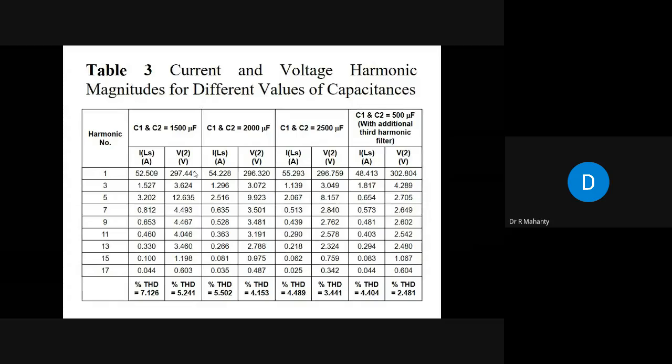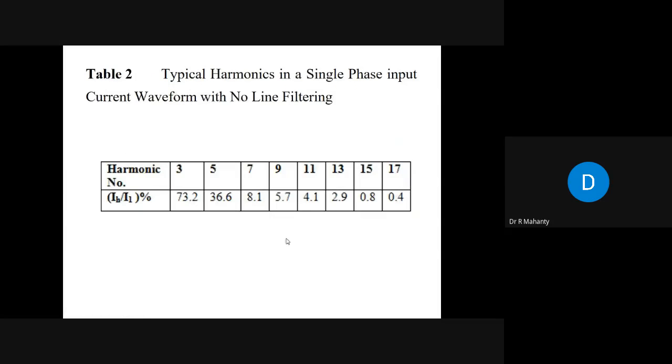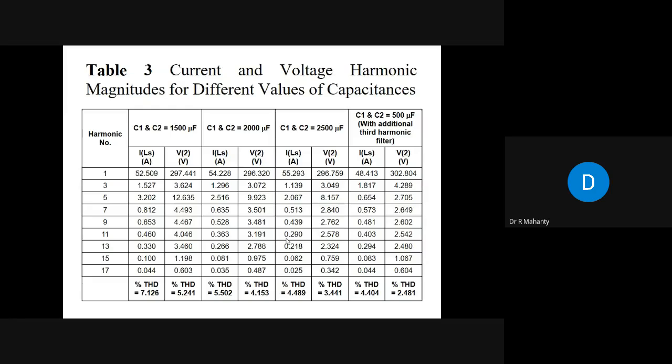Now, if you further increase the value of capacitance, okay, to 2000 microfarad, you see the current TSD and the voltage TSD are reducing. If you take this value to 2500 microfarad, the current TSD and voltage TSD are further decreasing. Okay. Now, with this large distortion, normally the distortion is not that high. Normally, this third harmonic component will be of the order of 10% or 15%. The fifth harmonic component will be of the order of 7%, 8%. Okay, it will not be that high. But with that much high values also, it is able to filter out the harmonics.